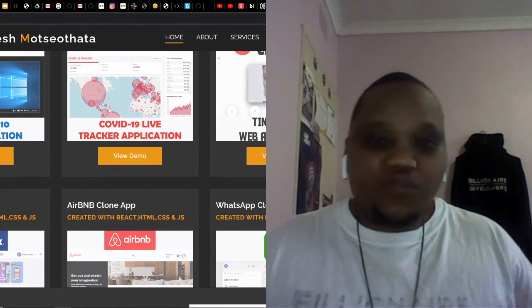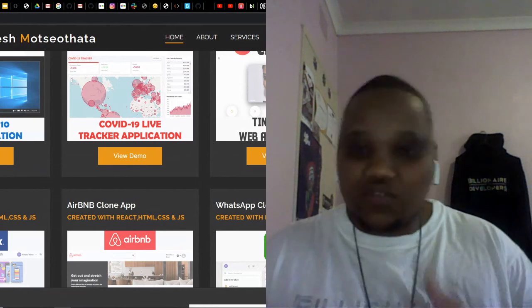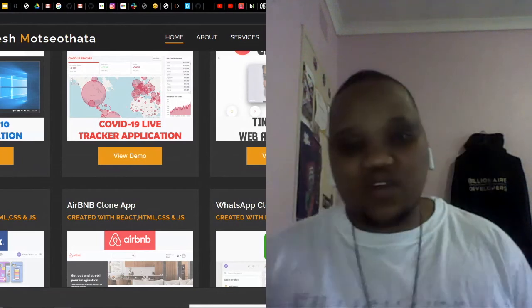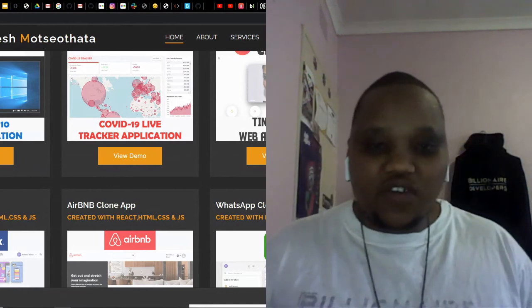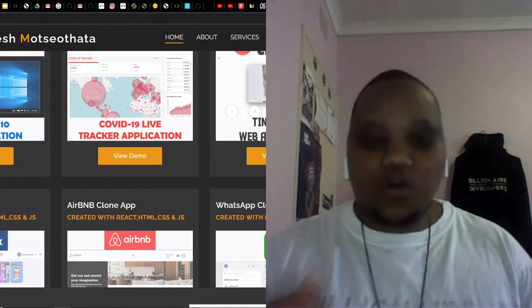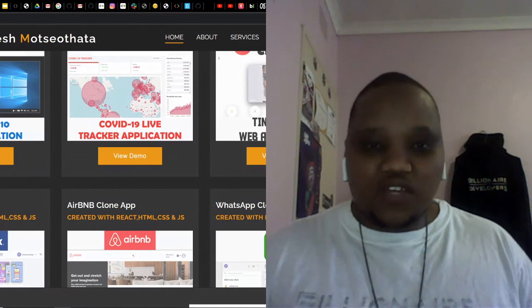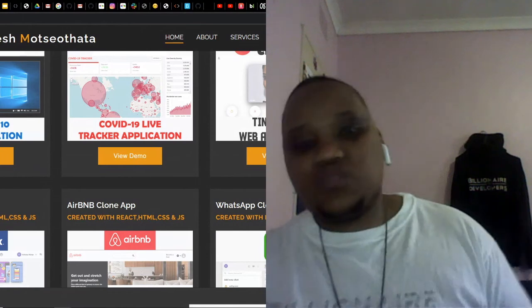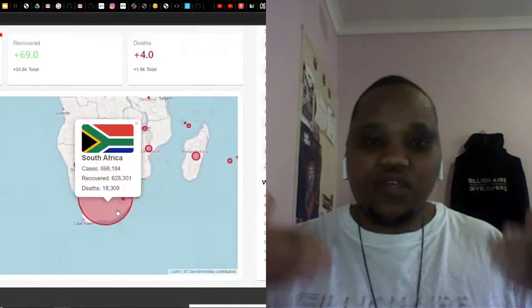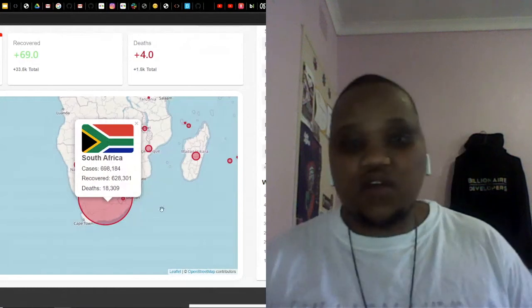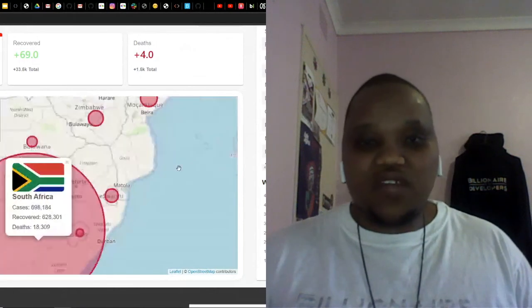This is very important because you don't want the whole page to render once again every time you make a change on your website. This is a very good way to show reusable code. Even if we go to South African stats, it shows the current COVID-19 stats in terms of cases, recoveries, and deaths right now.